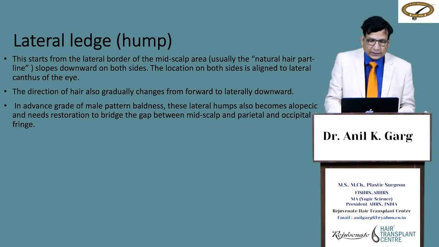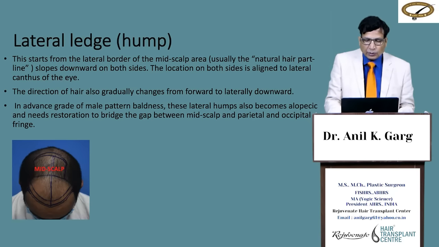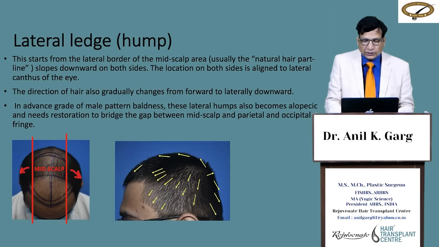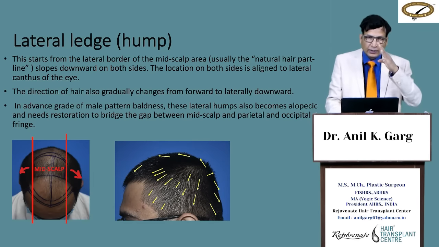Then the lateral edges. It starts from the lateral border of the mid scalp, usually the natural hair part line, which usually slopes downward on both sides. The location on both sides is aligned to the lateral canthus of the eyes. The direction of hair also gradually changes from forward, then laterally, and then downward.